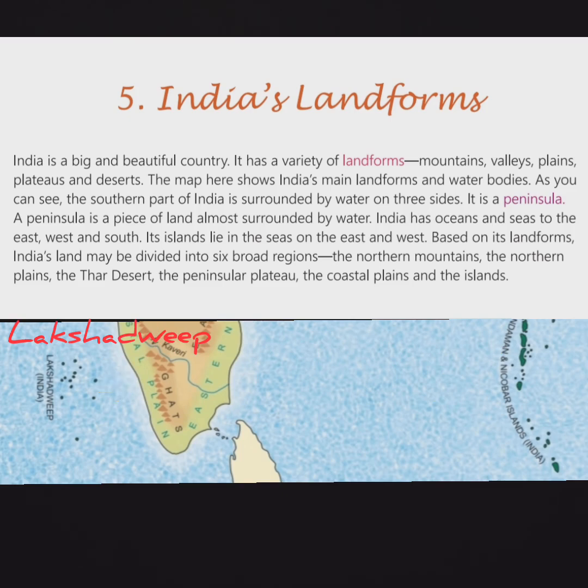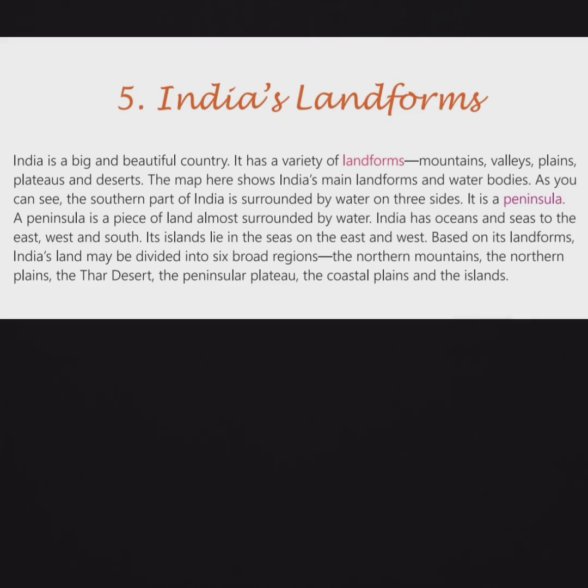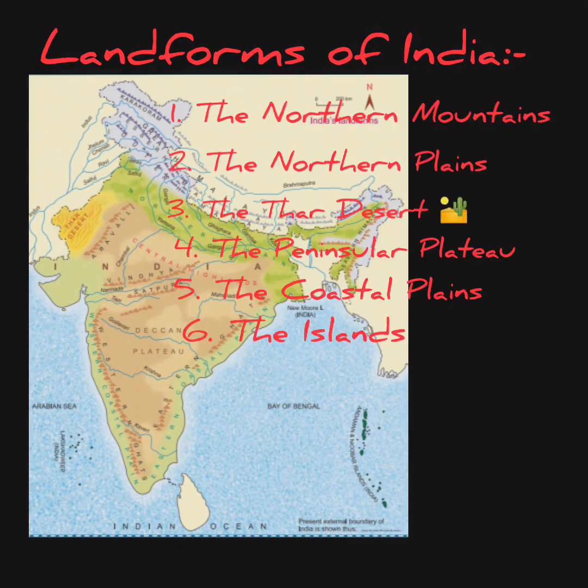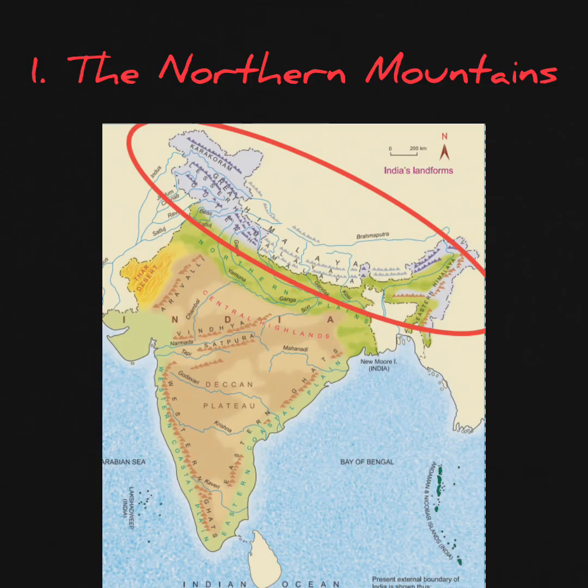Based on its landforms, India's land may be divided into 6 broad regions: the northern mountains, the northern plain, the Thar desert, the peninsular plateau, the coastal plains and the islands. Okay? Did you all understand this? Very good. In this chapter, we are going to read all these landforms of India in detail. First is the northern mountains.